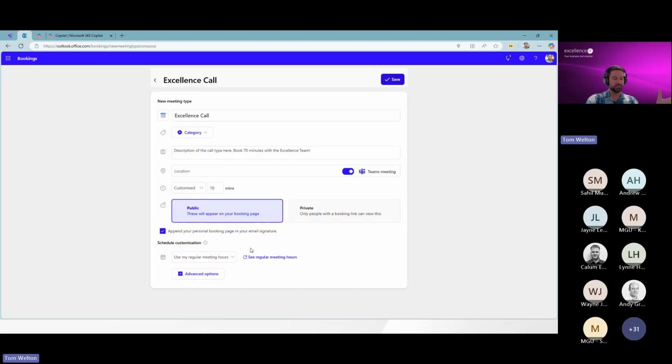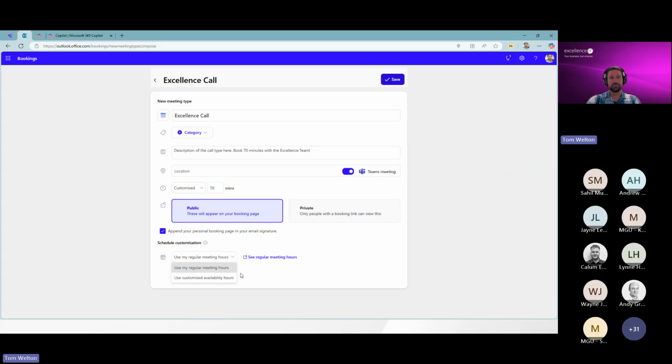And if you've not done that deep dive of fine tuning, this will take advantage of setting those office hours. Very important that we keep that work-life balance and that nobody books me for a 6 p.m. start time for a call. That would make me a little irritated. So I can make sure that the last booking will start at, say, 4 p.m. so that I'm wrapped up by 5, complete the admin, and I'm totally off the grid and onto my personal life by 5:30 at the end of my day. Can really help balance out that work-life balance a bit more.